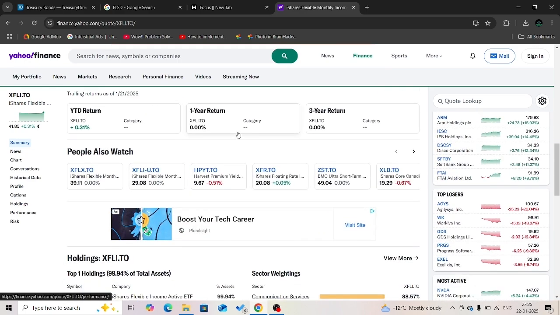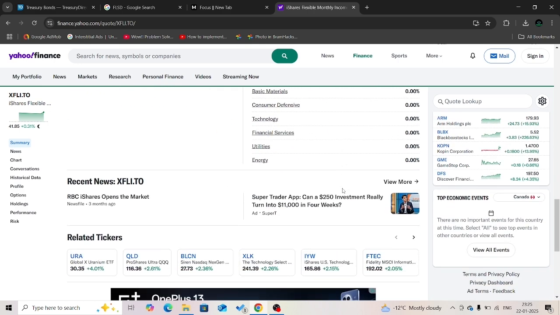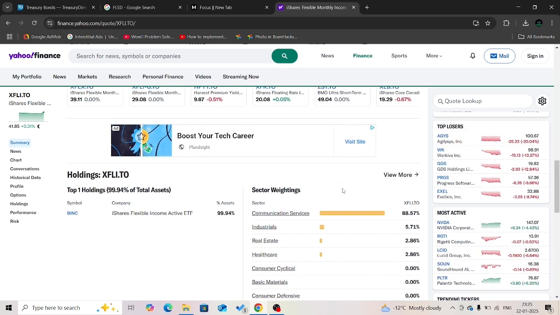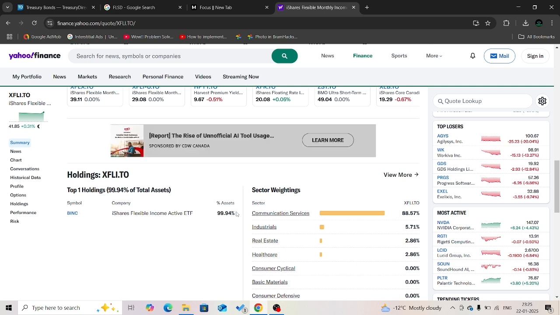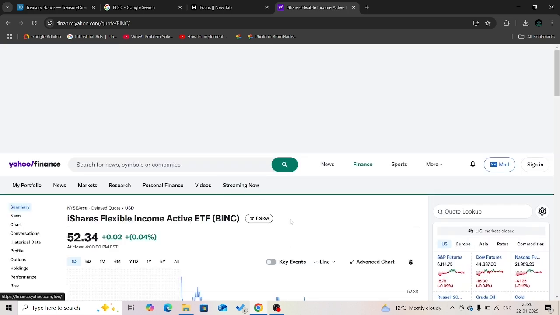This ETF invests most of our money in communication services, at 88.57%, followed by industrials with 5.71%, and real estate and healthcare at 2.86%. This ETF's top holding is BNC, which is the same ETF but for the US market, traded at NYSE Arca at the current NAV of $52.34 US.